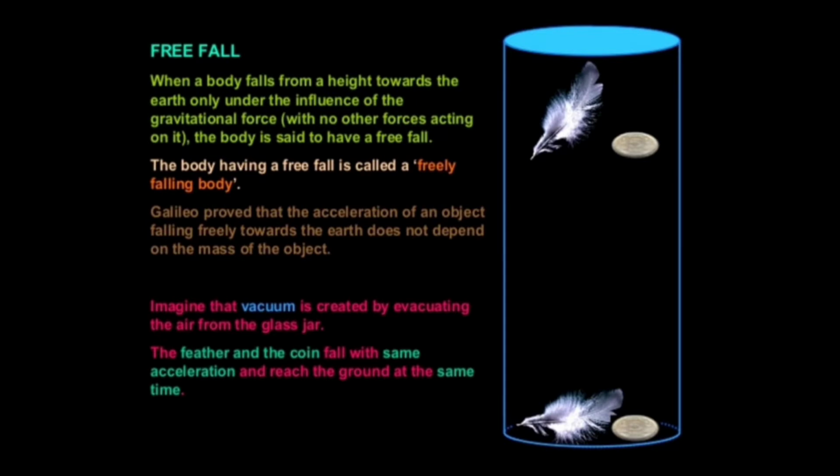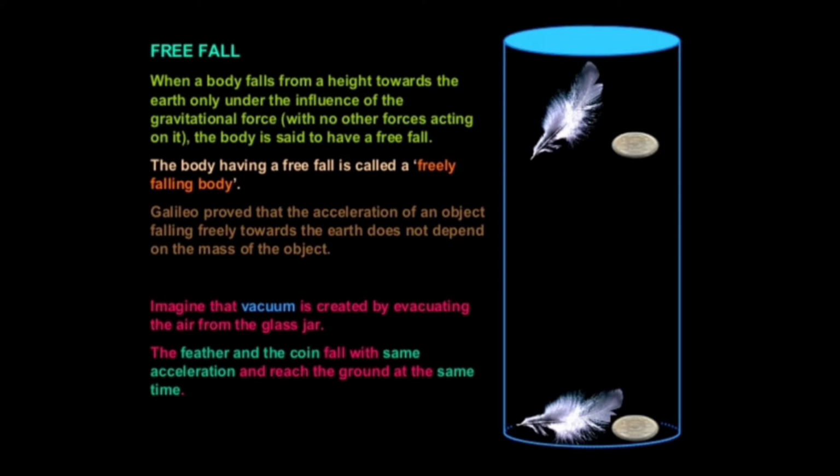For example, if we drop a coin and a feather from a certain height, both will not reach the ground at the same time. It's just because air resistance is acting on the body. If it falls only under the influence of gravitational force, both feather and coin simultaneously reach the ground, that is, at the same time.